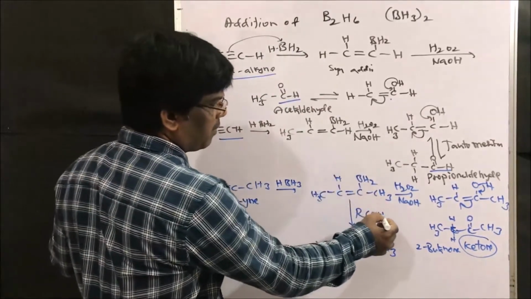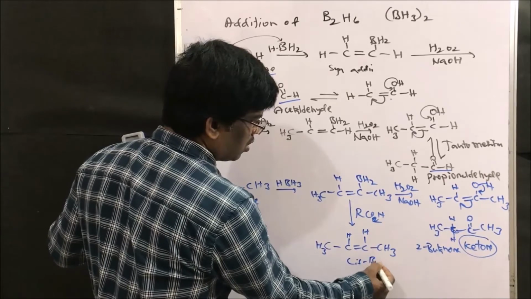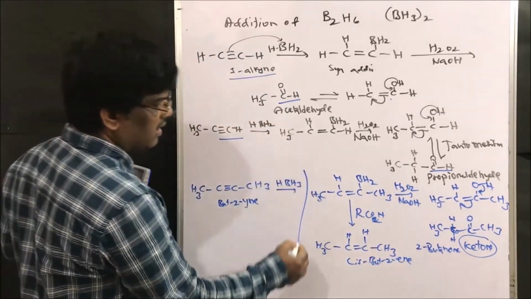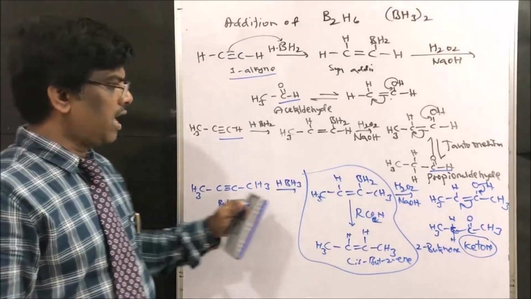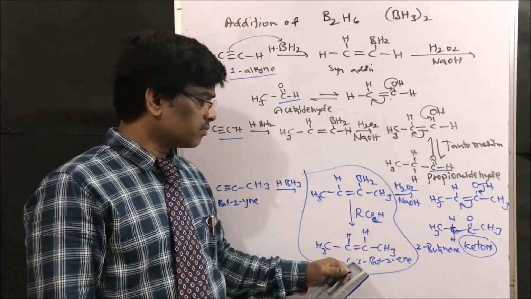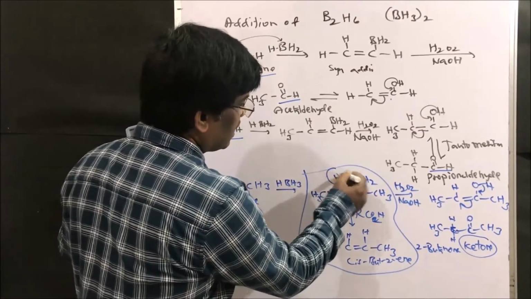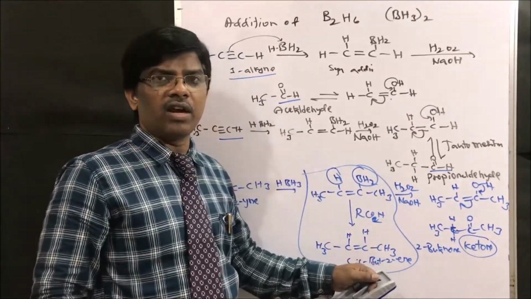So BH2 will be replaced with H plus to give cis but-2-ene. This reaction is very, very important, friends. So diborane followed by reaction with acid gives cis 2-butene. Why? This is syn addition, so it is going to give the cis addition compound, that is, cis alkene.